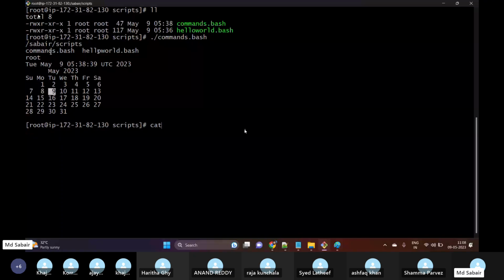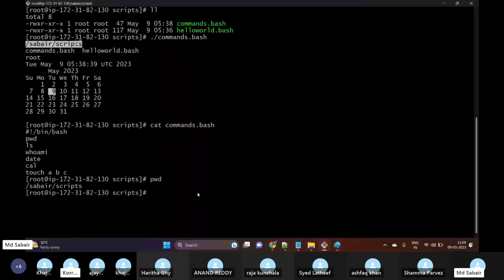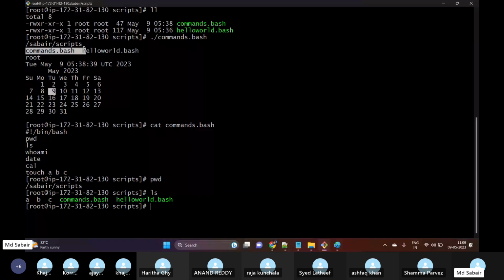pwd shows what our particular location is. Currently we are in the submit script directory, so this command has been successfully executed. And then we are doing ls. If I do ls, here we have two different files. I mean, when this got executed, there were only two different files: commands.bash and hello world.bash. So this is also the same.